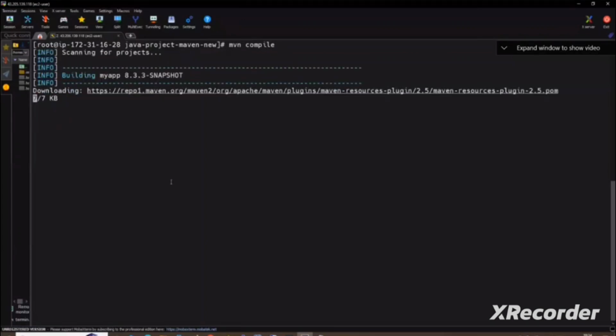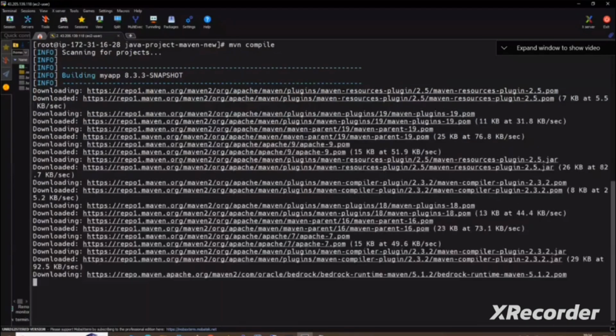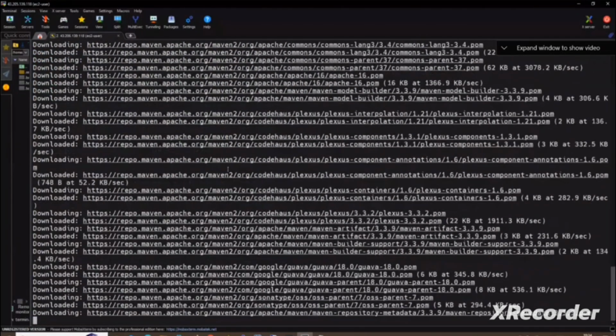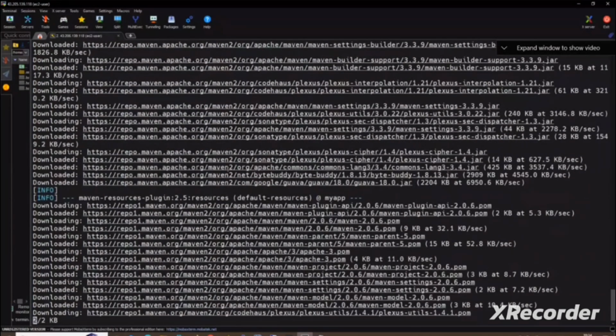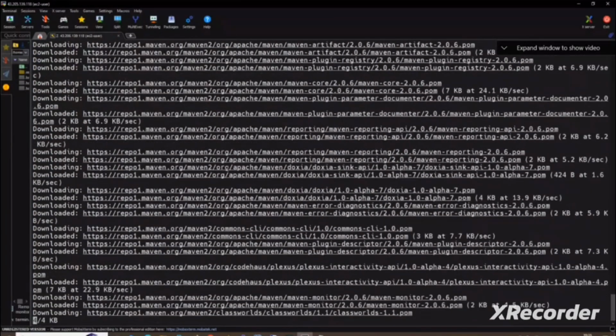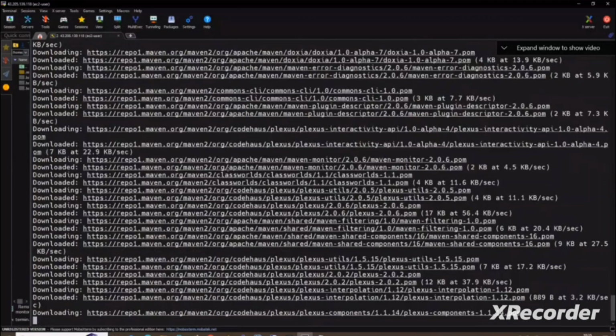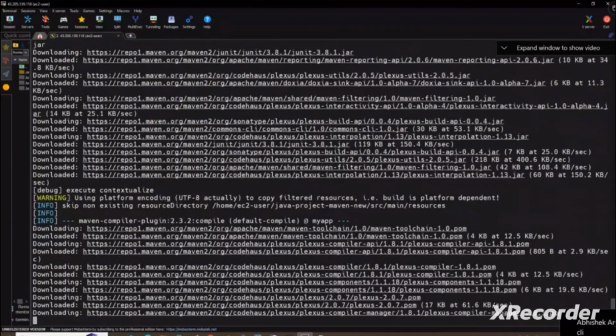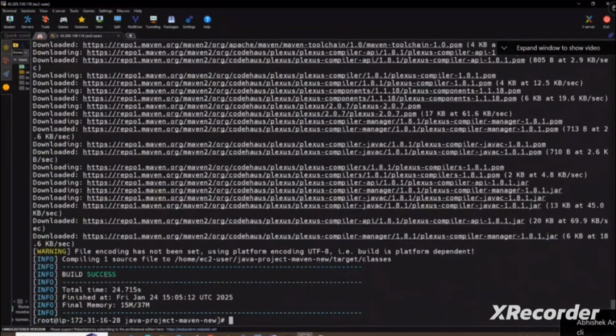Do you see what it does? It is scanning, and it is downloading. These are all the dependencies that are getting downloaded. Do we need to worry about what will be downloaded? No. This is the magic of Maven, where it will download all required dependencies for the project. See how many things got downloaded. See what it says here now? Build success.